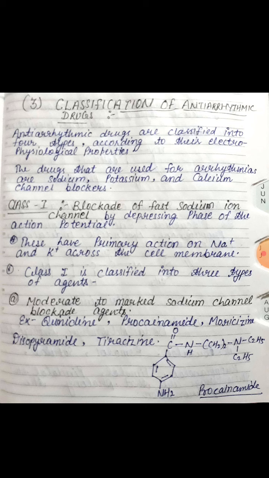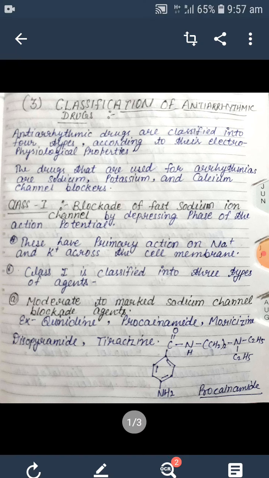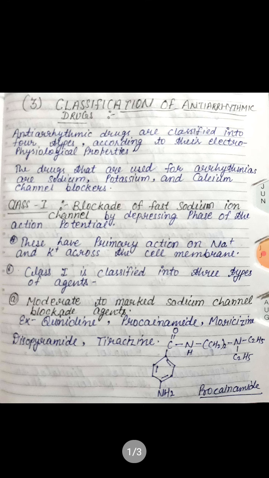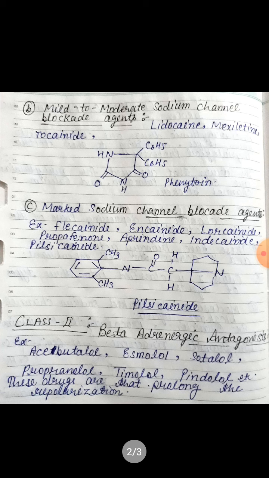Class 1 is blockage of fast sodium ion channel by depressing phase 0 of the action potential. Actually, these have primary action on sodium channel and potassium channel across the cell membrane. Class 1 is classified into 3 types of agents. Number A is moderate to marked sodium channel blockage agents, and number B is mild to moderate sodium blockage agents, and number C is marked sodium channel blockage agents.